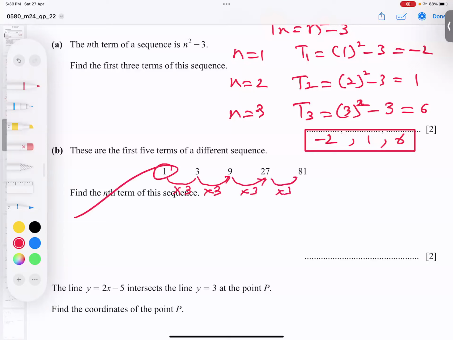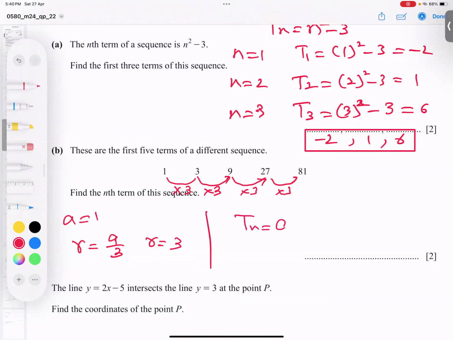This is called the first term, students. So the first term is called A. And how do we get the common ratio? Second term divided by the first term, or third term divided by the second term. I got 3, so 3 and 9. The common ratio is coming 3 with us. So the common ratio. And what is the formula?